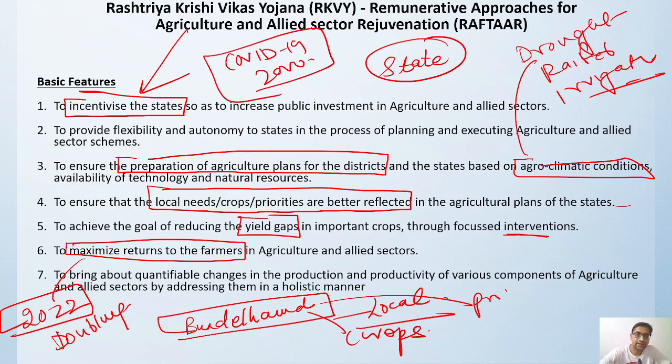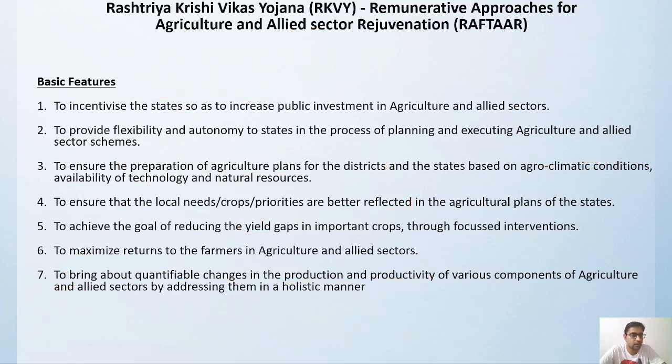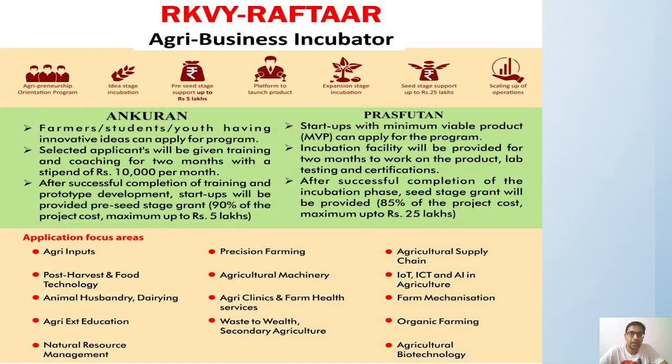Okay, and then to bring quantifiable changes in production and productivity, like how we can increase our production and productivity, and how we can utilize the various agricultural and allied sectors in a holistic manner. So the Rashtriya Krishi Vikas Yojana Raftar is focusing on developing agriculture in a totally well developed, holistic manner. Okay, so here you can see the Rashtriya Krishi Vikas Yojana Raftar scheme.